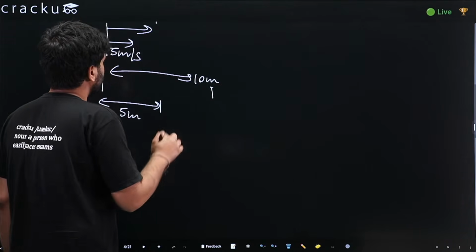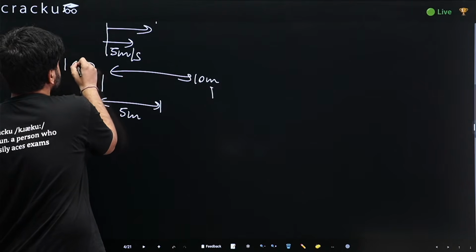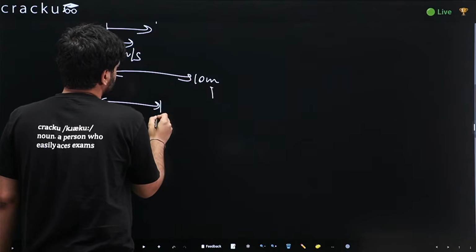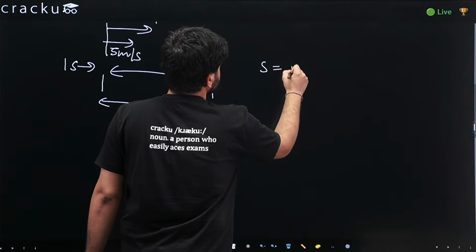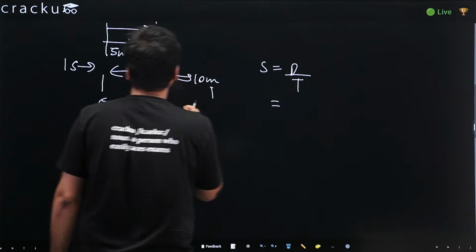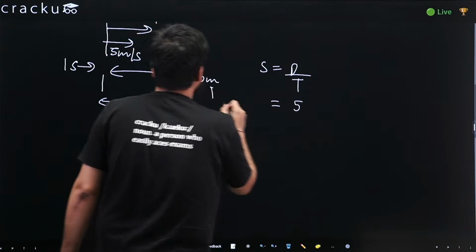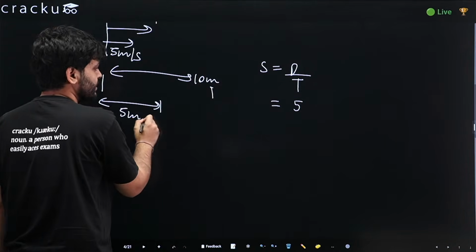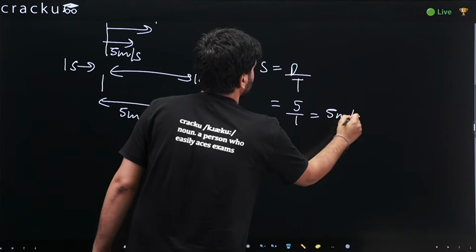That can also be proved using this: after 1 second, I would be 10 meters ahead, my friend would be 5 meters ahead. So we know speed equals distance upon time. After 1 second, what is the distance of separation? It would be 5. I am 10 meters ahead, he is 5 meters ahead, 5 upon 1. So speed would be 5 meters per second.